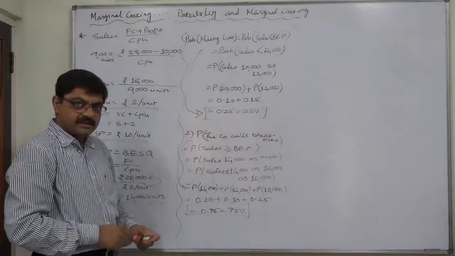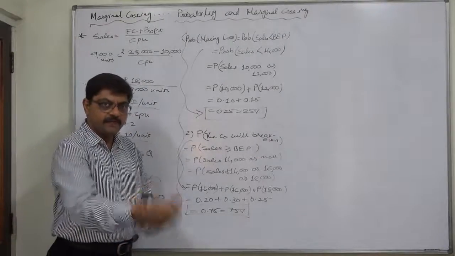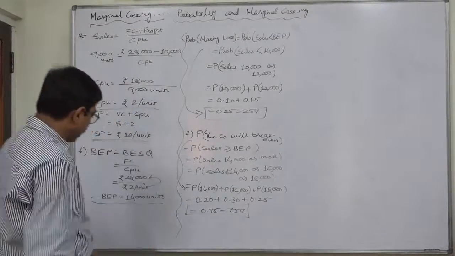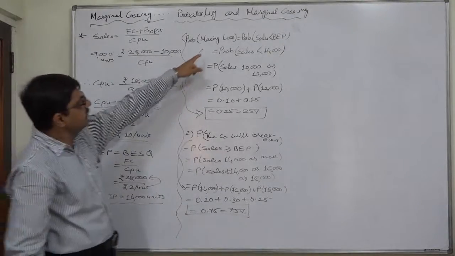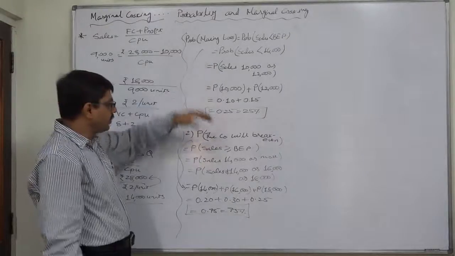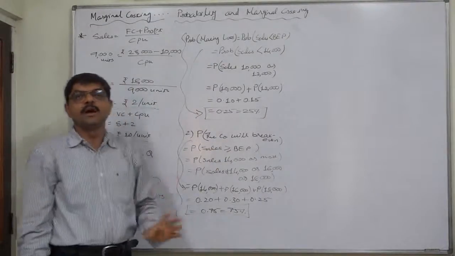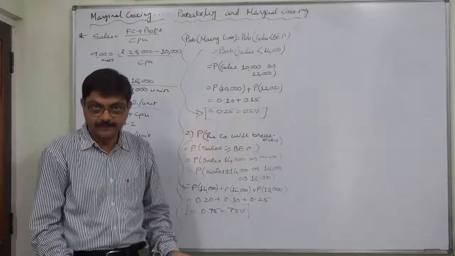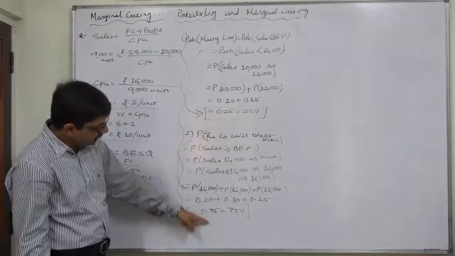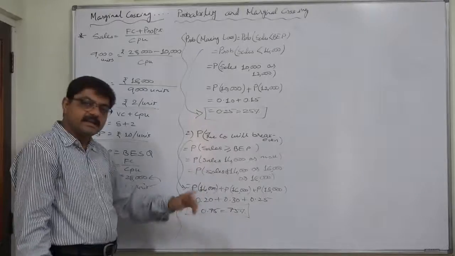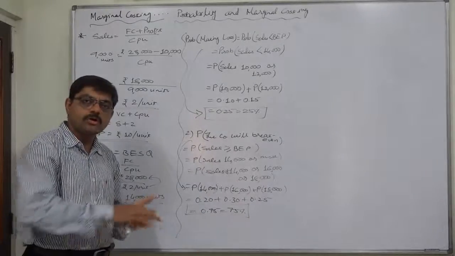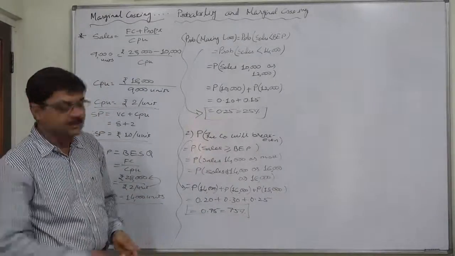There is a 75% chance that in the forthcoming period the company will break even. See these two events: either the company will make a loss or the company will break even. These two are mutually exclusive, so the summation of their probabilities is 1, because either the company will make a loss or the company will at least break even.